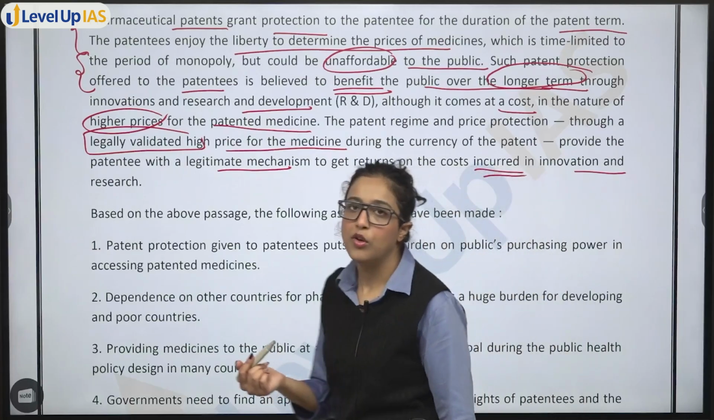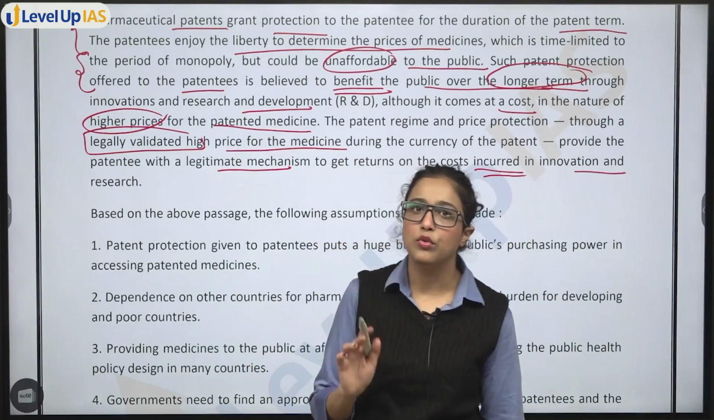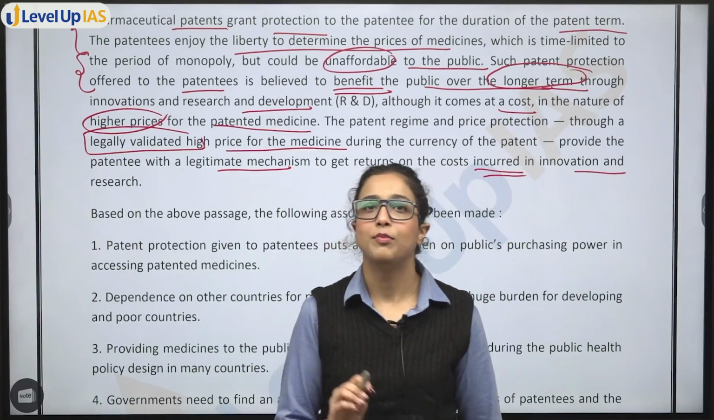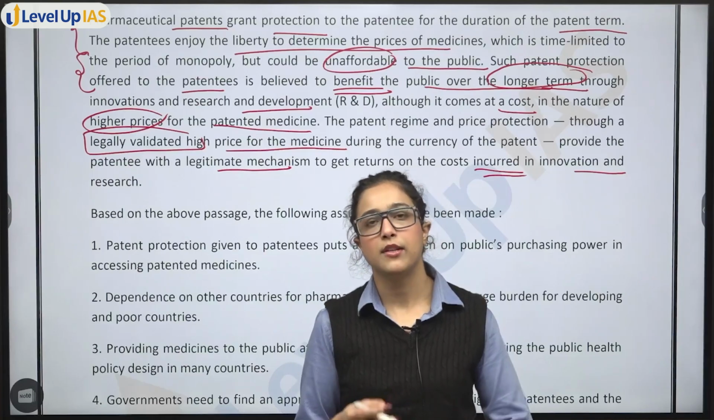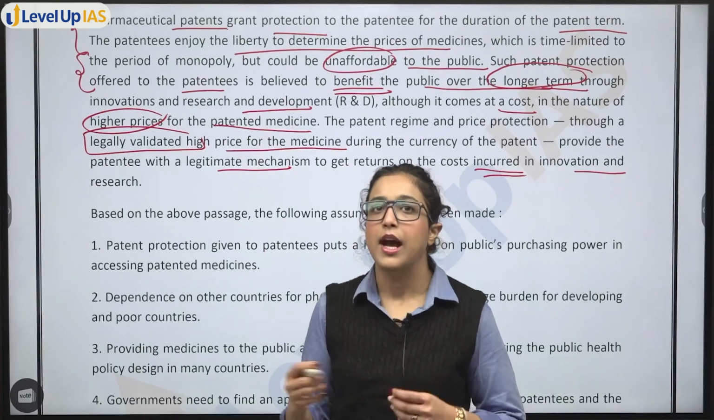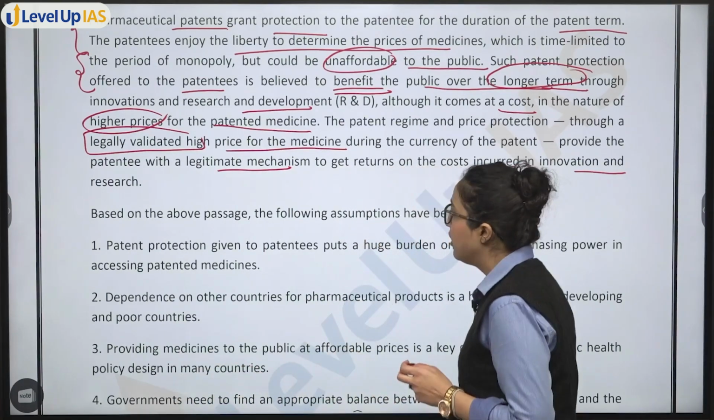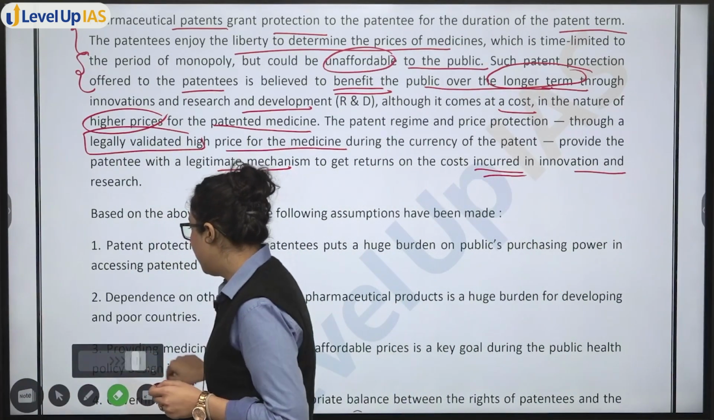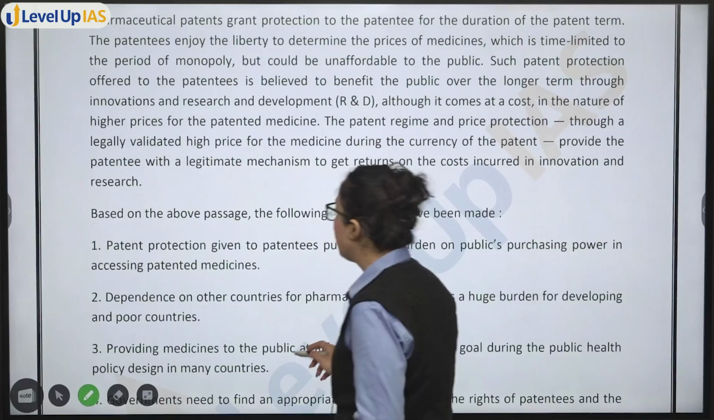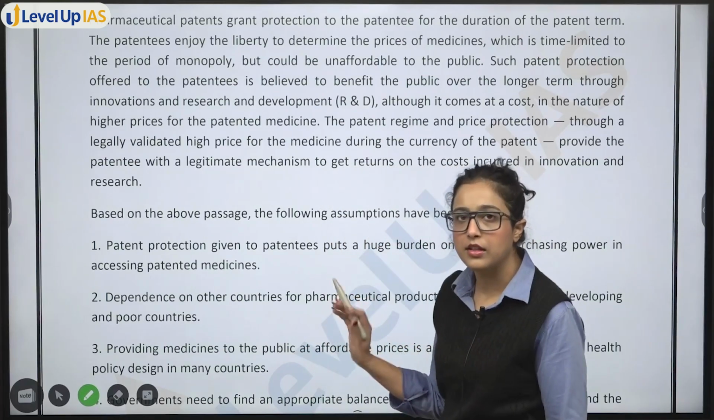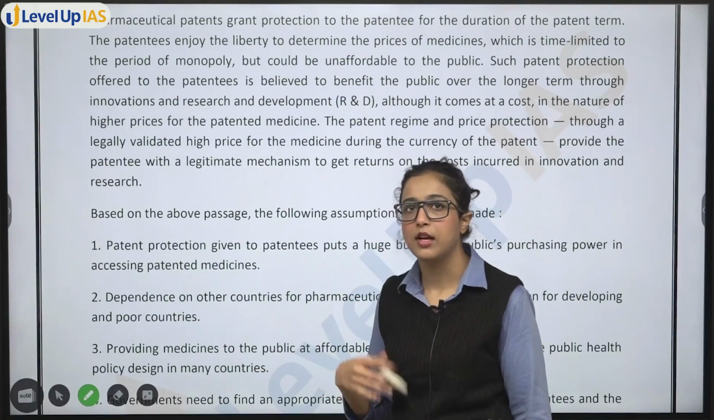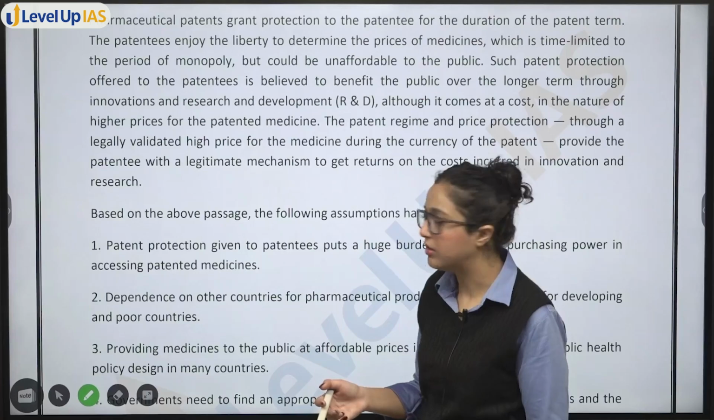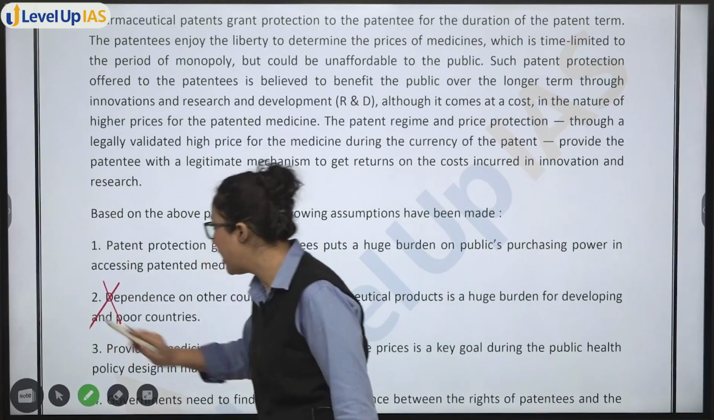So in the whole passage, the author is talking about only patent protection, the rights of the patentee, how it becomes unaffordable, and what you can do. Now if you read all of these, nowhere has it been stated that there is a comparison between countries, of how poor countries are dependent on developed countries. So option 2 will not be my answer.